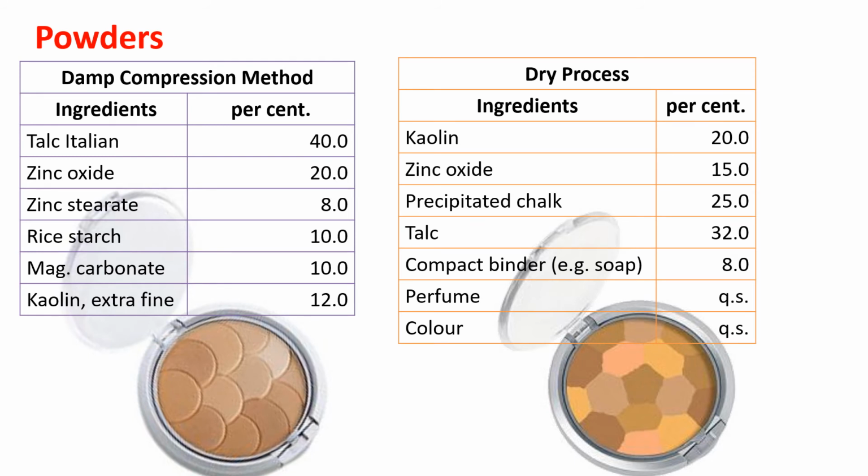Whereas the other compacts are made by the dry process. Here the concentration of kaolin varies. Kaolin is increased by 8%, that is, it reaches up to 20% by weight. Then zinc oxide is 15%. Precipitated chalk is one of the ingredients that acts as a binding agent, and sometimes soap can also be employed as a binding agent.